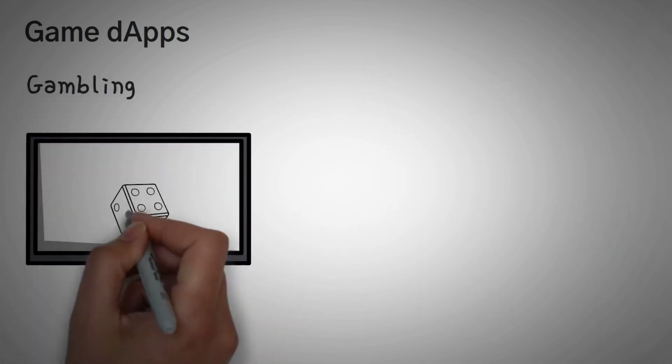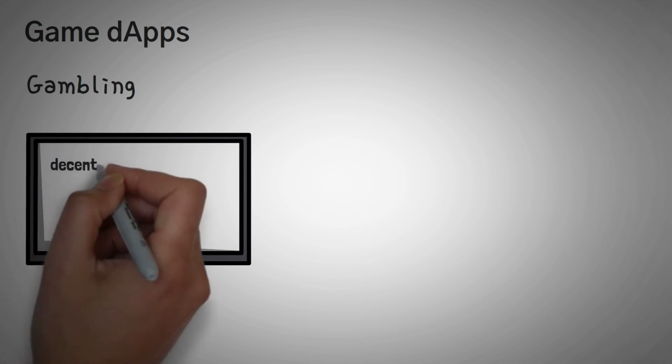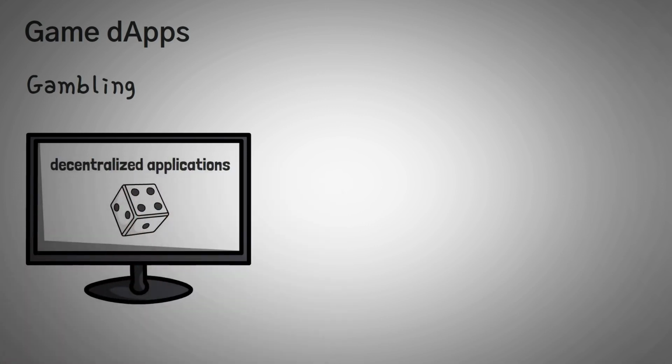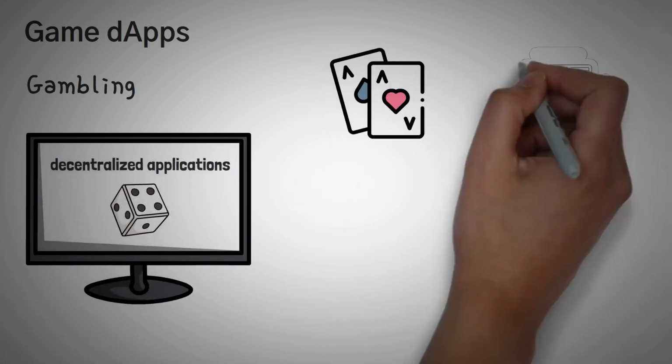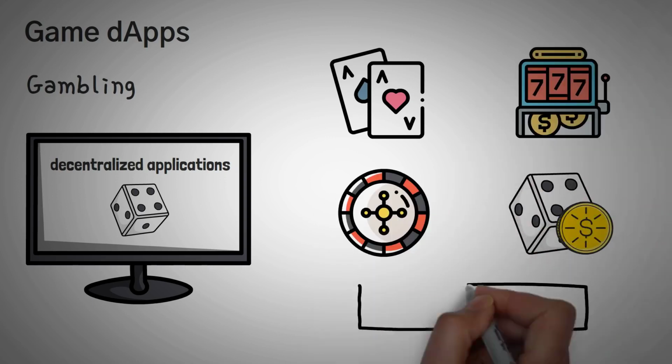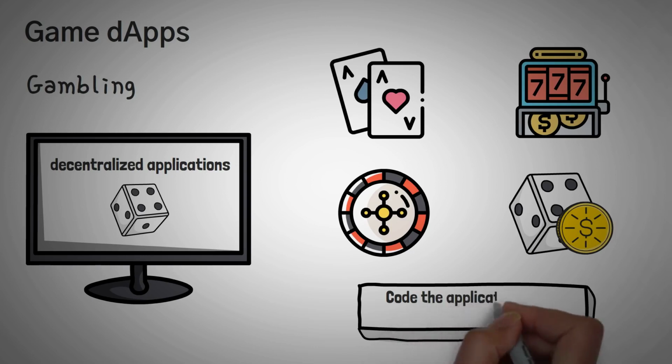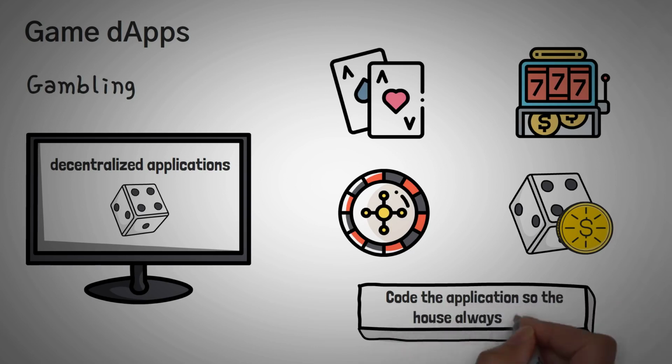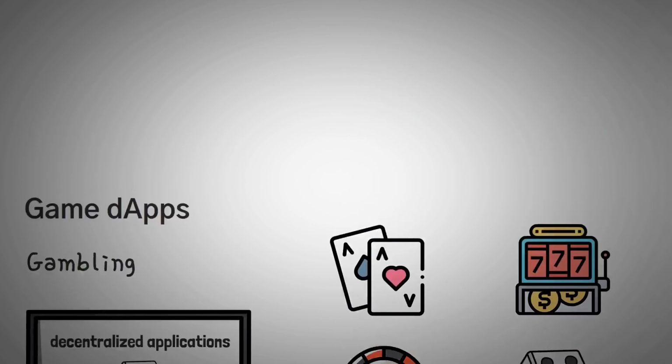Number three is basically gambling. So just like Zed is technically a gambling app, there is an absolutely massive list of blockchain gambling websites out there that are technically decentralized applications. There are dApps that allow you to play games like poker, slots, roulette, even simpler games like dice rolling or coin tossing. In fact, you can actually code these applications so that the house always wins, even if it's by 1%, but people love playing these games.